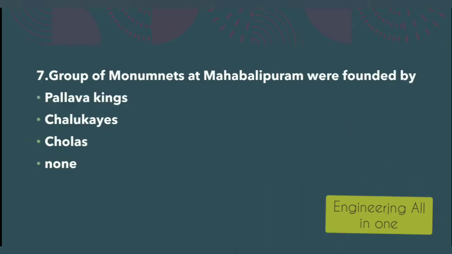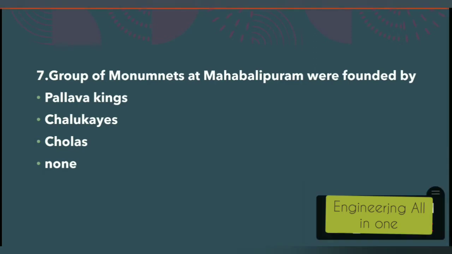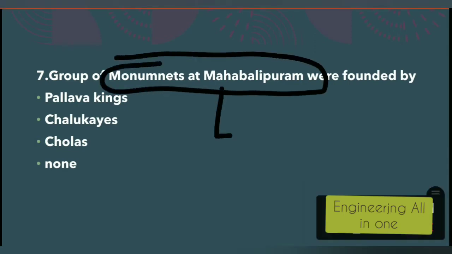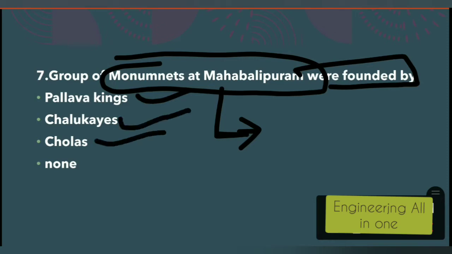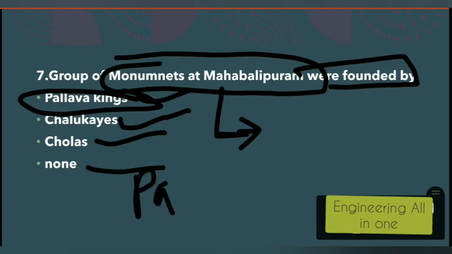Now see the 7th question here. Group of monuments at Mahabalipuram were founded by Pallava kings, Chalukyas, Cholas, or none. The question is who founded them? Pallava kings, Chalukyas, or Cholas, or none. The right option to this question is option number first, Pallava kings.